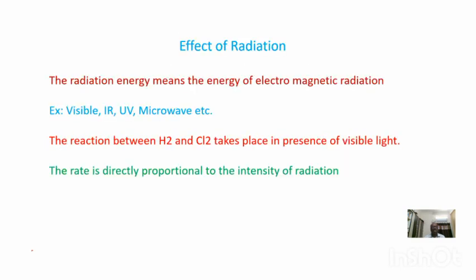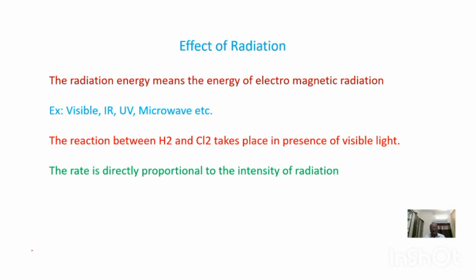Next, effect of radiation. Radiation energy is nothing but electromagnetic radiation like visible, UV, IR, microwave, etc. In photochemical reaction, you know about the photochemical reaction, the reaction which takes place in presence of light, this electromagnetic radiation plays an important role. You can observe the example H2 and Cl2. The reaction between H2 and Cl2 takes place in presence of sunlight or visible light.